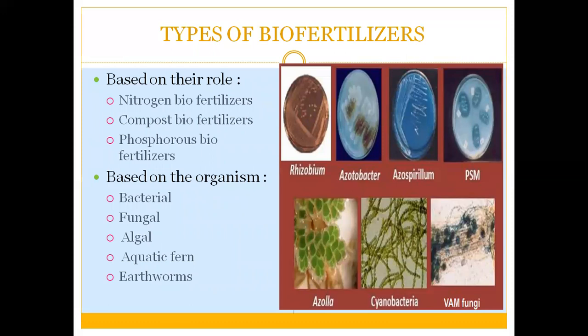So basically when we talk about the types of biofertilizers, there may be a classification based on their roles. That is the nitrogen biofertilizers, the compost biofertilizers, phosphorus solubilizing biofertilizers, and then based on the organisms, they can be bacterial biofertilizers, fungal biofertilizers, algal, aquatic ferns, and finally the earthworms are also utilized to form the biofertilizers.